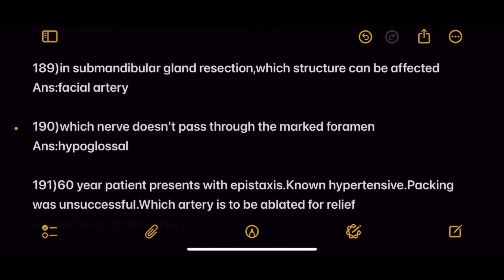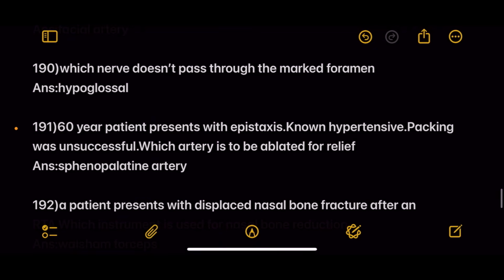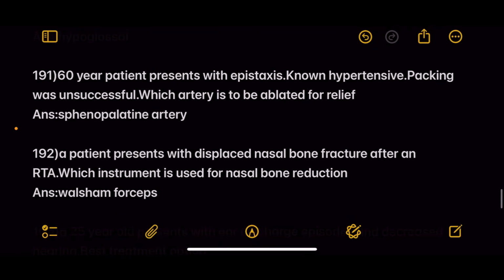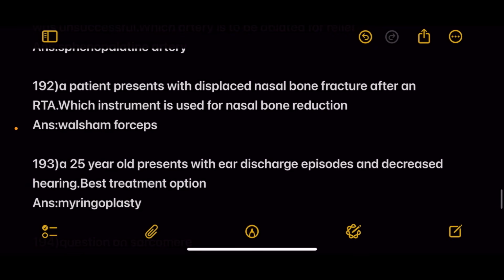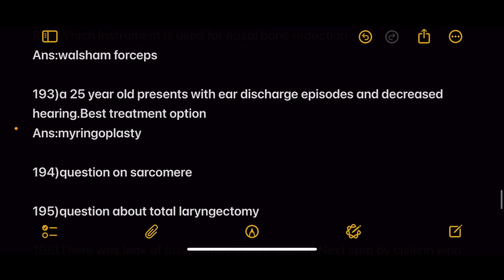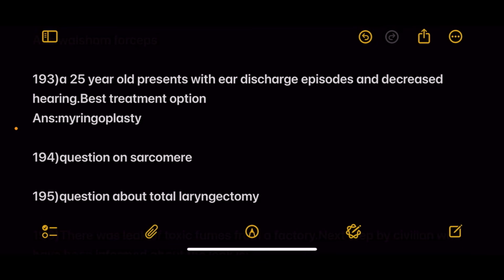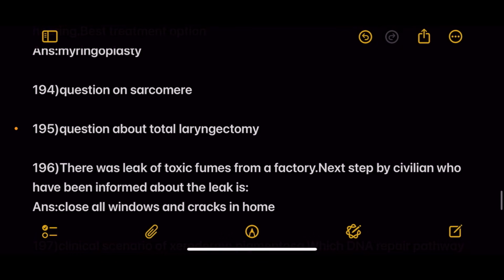Next, in submandibular gland resection, which structure can be affected? Answer, facial artery. Next, which nerve doesn't pass through the marked foramen? Answer, hypoglossal. Next, 60-year-old patient with epistaxis, non-hypertensive, packing unsuccessful, artery ligated is sphenopalatine. Next, a patient presents with displaced nasal bone fracture. Instrument used for nasal bone reduction, Walsham forceps. Next, 25-year-old with ear discharge episodes and decreased hearing, best treatment, myringoplasty.